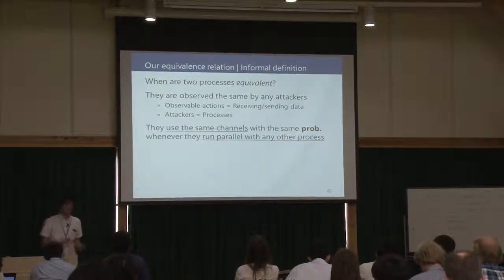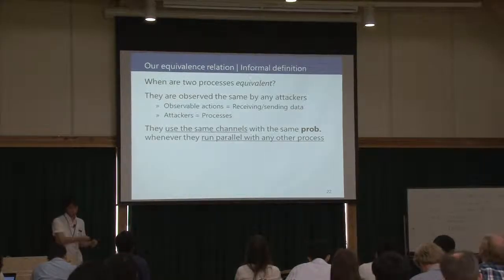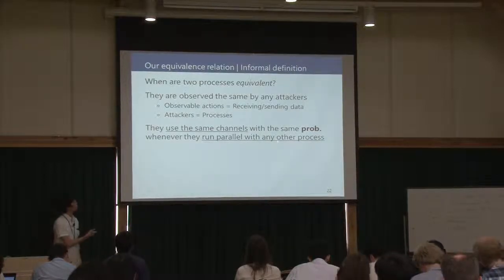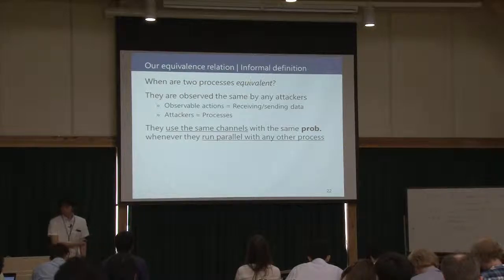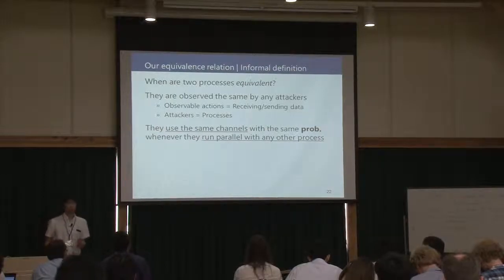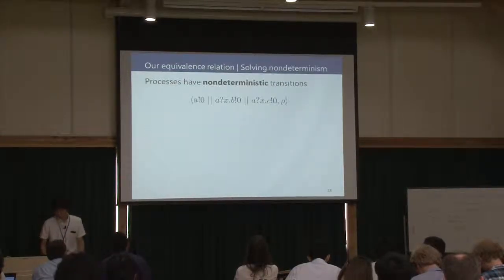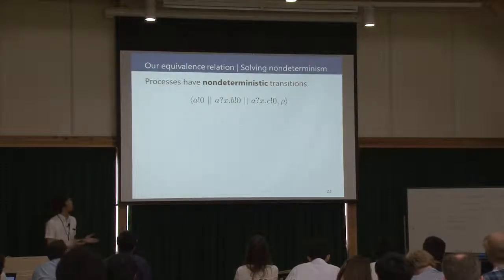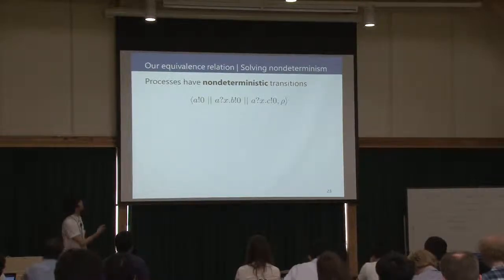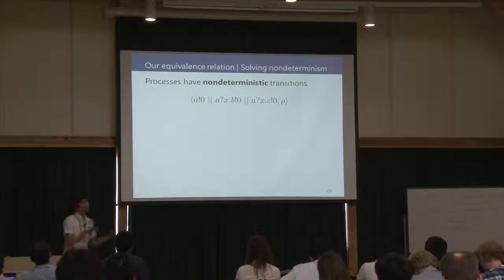Okay, now in order to define our notion of equivalence, we must consider the probability of using each channel. Defining such probabilities is not easy because quantum processes have non-deterministic transitions. This slide shows an example of such a process. In this process, three sub-processes run in parallel.